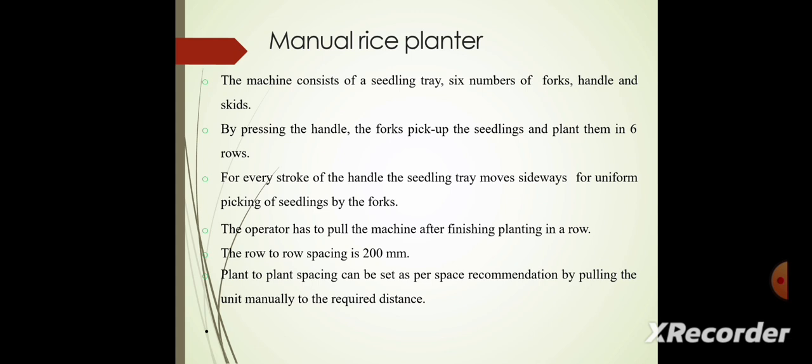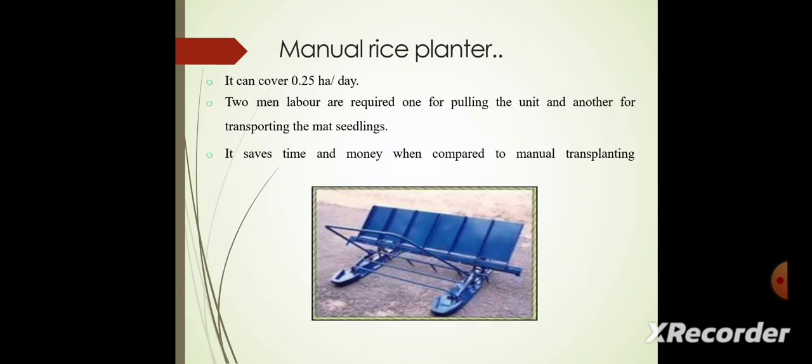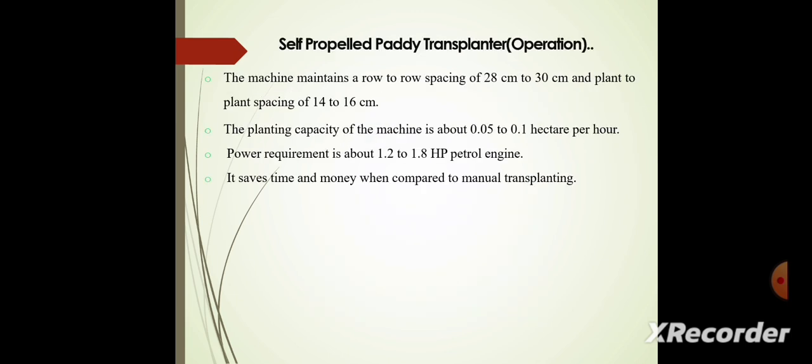The row to row spacing is 200 mm. Plant to plant spacing can be set as per the recommended spacing by pulling the unit manually to the required distance. It can cover 0.25 hectare per day. Two laborers are required, one for pulling the unit and another for transporting the mat seedlings. It saves time and money when compared to manual transplanting.